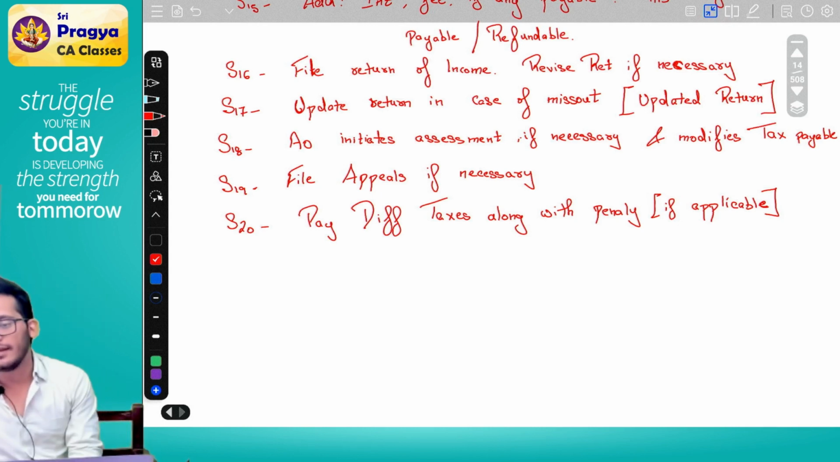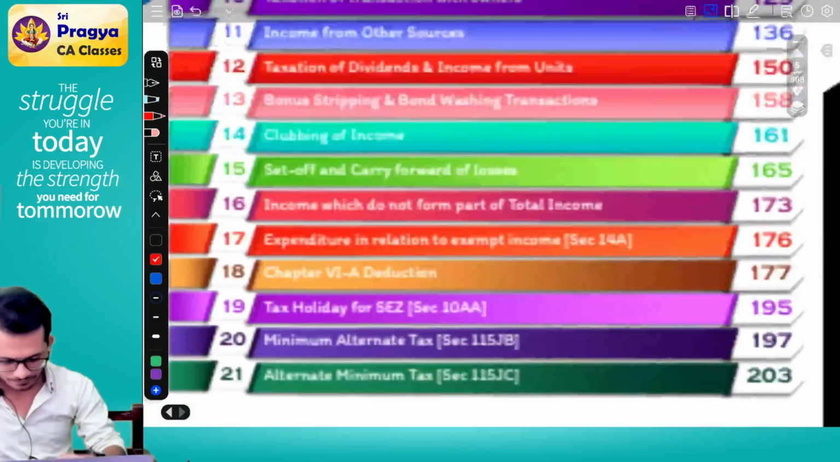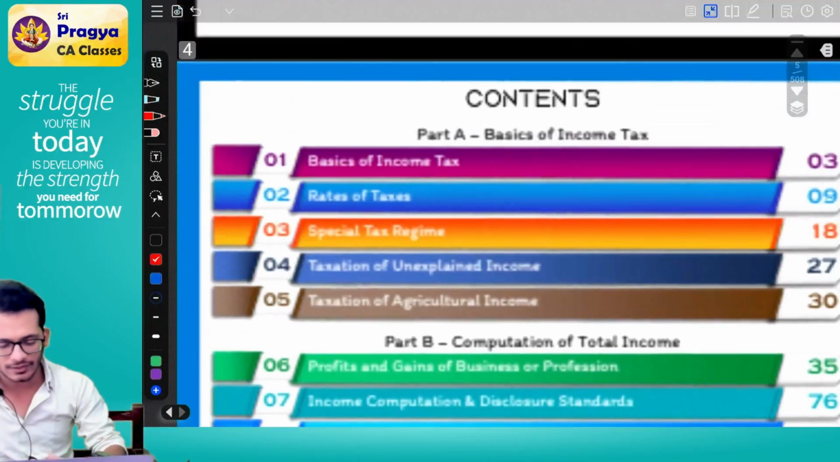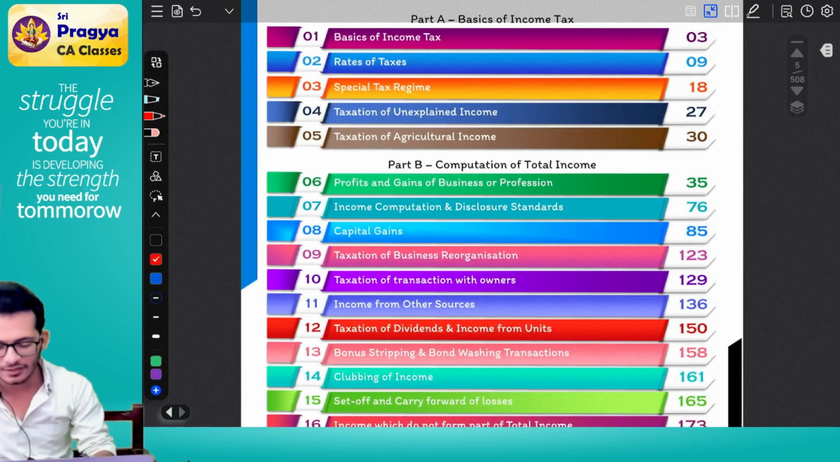Clear? Yes, this is my step 20 golden rules. If you do these 20 golden steps, technically you're done with the subject. This 20 steps is what your subject looks like. Let's go back to our content and see which chapters we are talking about.